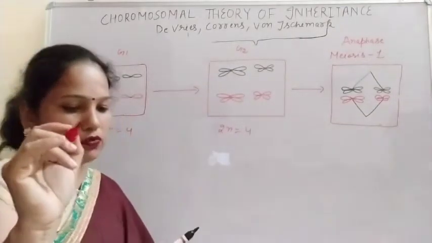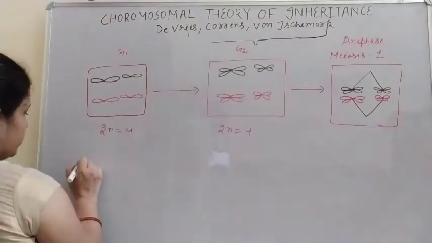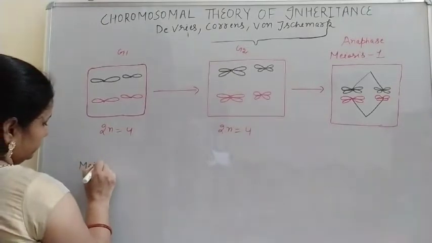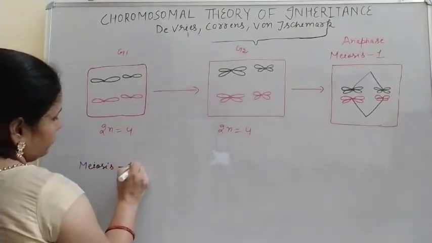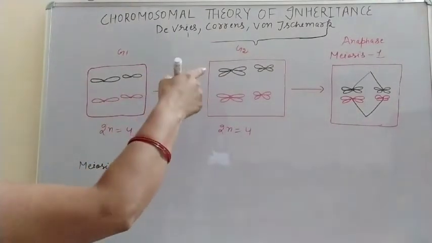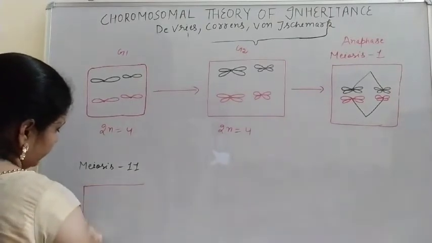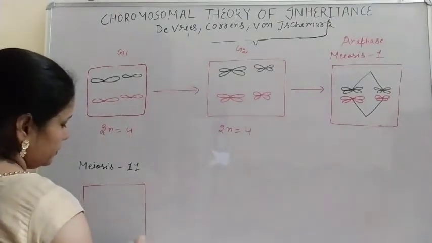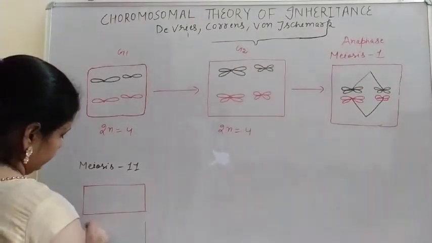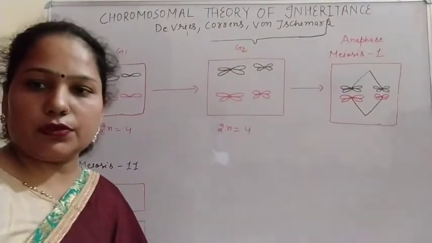So after that, what do we have to make? We have to make meiosis 2, and for meiosis 2, again we have to make anaphase 2. And here there is the formation of the two cells.